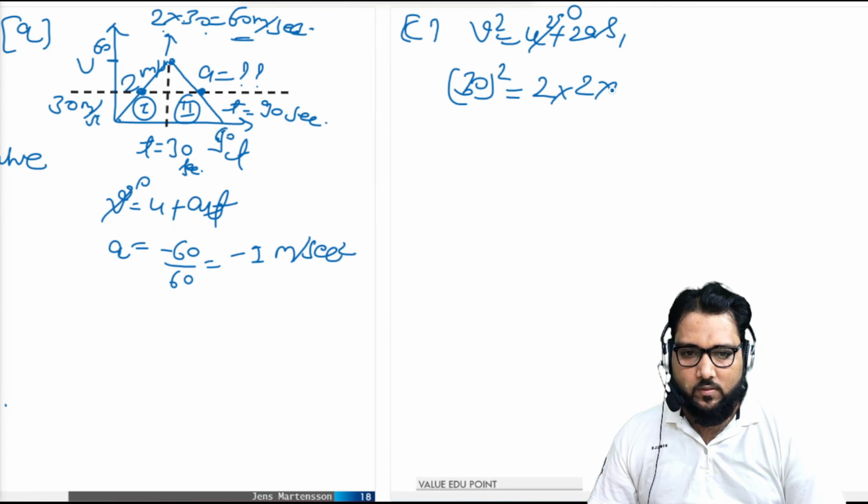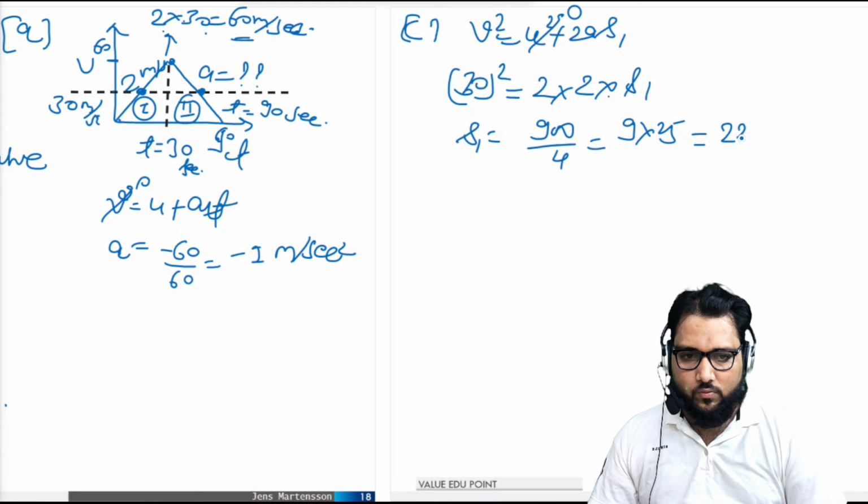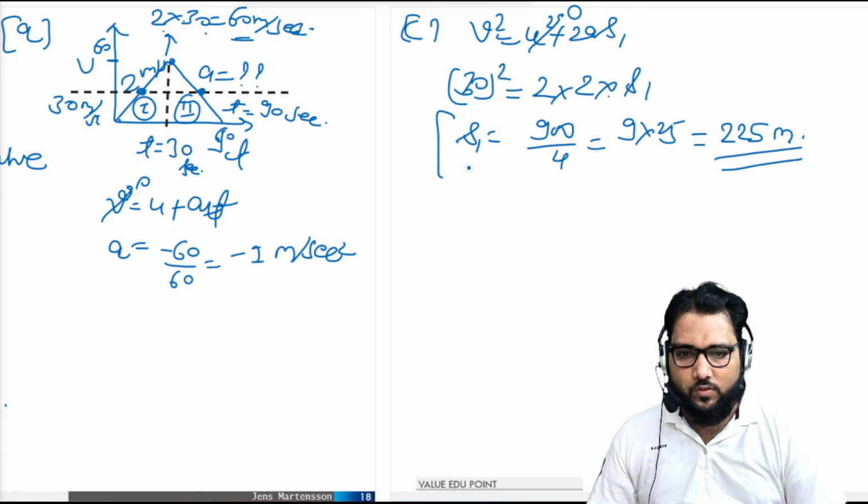So s1 comes out to be 900 divided by 4, which equals 225 meters. This is the first position where the velocity is half of the maximum, that is 30.